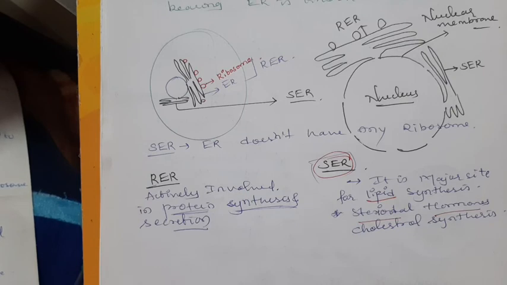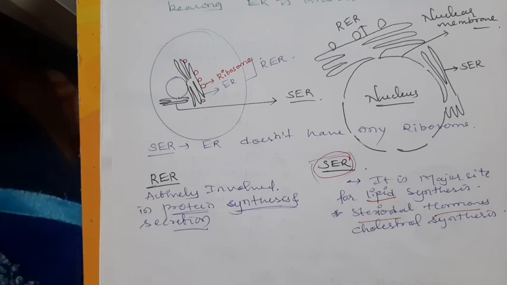There are two functions: synthesis of protein and secretion of protein. This is very important. This endoplasmic reticulum is a very small tubular structure scattered in the cytoplasm. It is attached to the nuclear membrane or near to the nucleus. Two types: SER, RER.